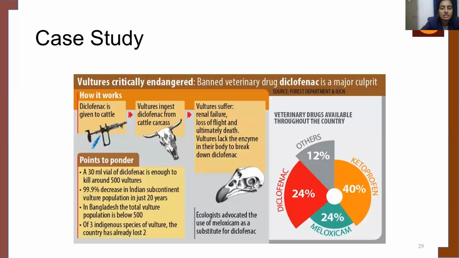So this is a case study. You can just refer to the case study so that you get an idea of what actually is biomagnification and how it drastically affects the ecosystem.